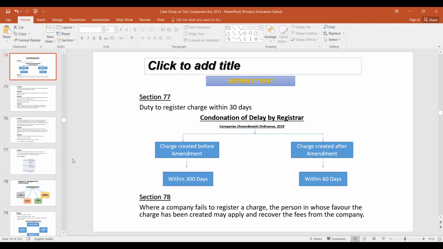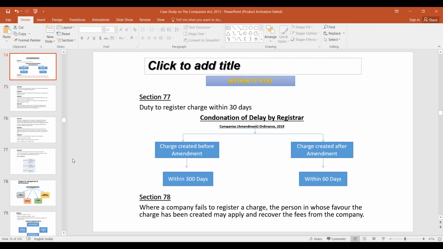And the provisions of section 77 relating to registration of charges shall be applicable to a company acquiring any property subject to charge within the meaning of that section, or any modification in the terms or conditions or the extent or operation of any charge registered under that section. So it applies in both cases, and in both cases the provisions of section 77 apply.